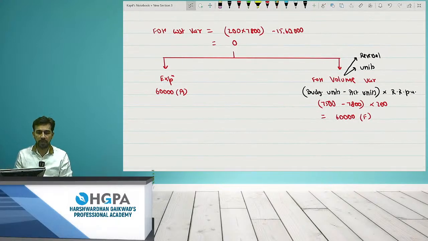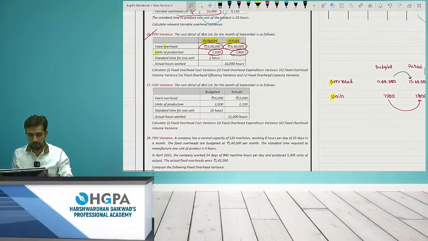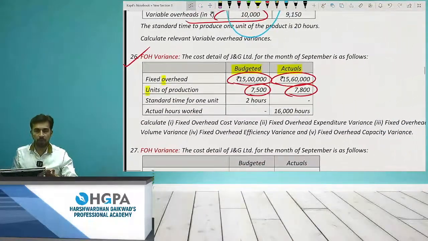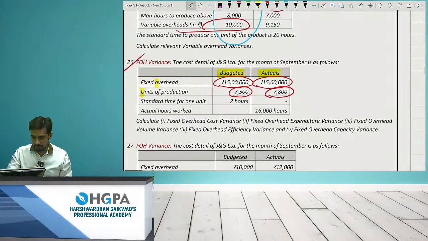So this is the first point. So for the first three variances, what data I am taking is O and U. That's it. Overheads and units. Okay. Moving ahead. अब यहाँ पे थोड़ा सा ध्यान दीजिए. I don't have D with me, and if you cross check, if you read the entire question, they haven't asked capacity.